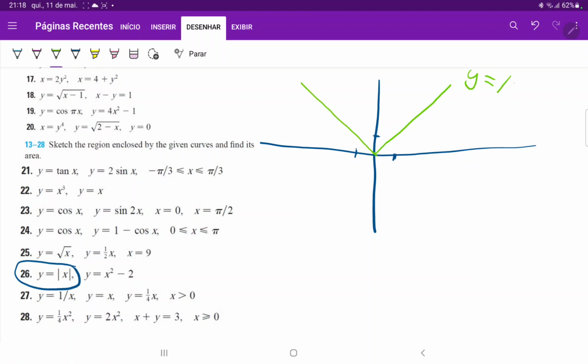So this is y is equal to absolute value of x, and now we need to draw the second curve, x squared minus 2. Now, x squared minus 2 is just a parabola that opens upwards, but it has been shifted downwards by 2. So the vertex is at minus 2. So it should begin here, and the roots will be at square root of 2, so somewhere around here. It will do this.